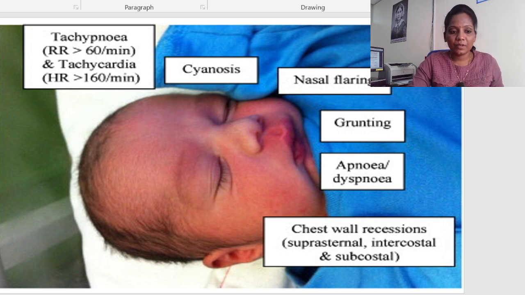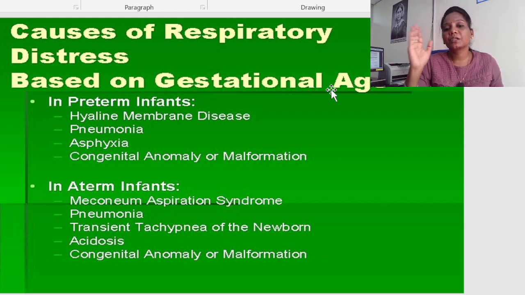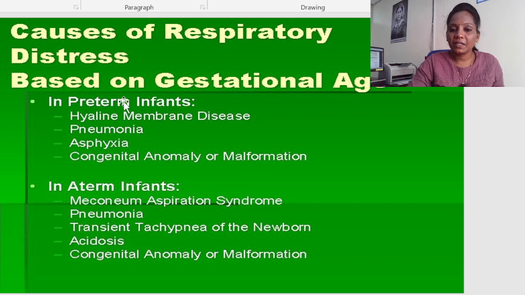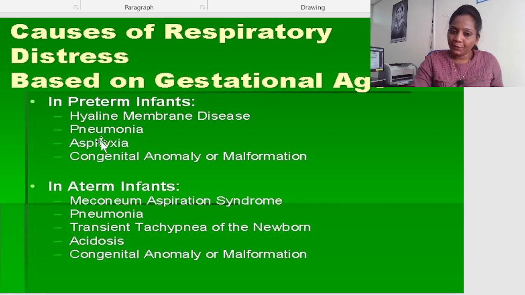Apnea or dyspnea can be there, and chest wall recessions like suprasternal, intercostal or subcostal can be seen. Now, the causes of respiratory distress syndrome are completely based on gestational age. A healthy newborn baby may not have this problem at all. Babies born before term are called preterm babies, so the main causes are in preterm infants: hyaline membrane disease, pneumonia, asphyxia, and congenital anomalies or malformations.